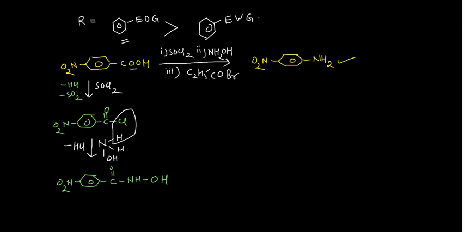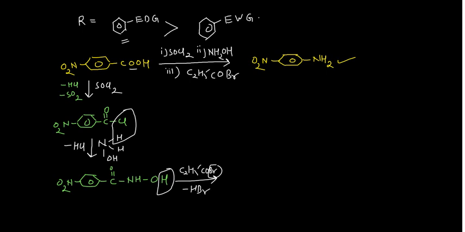But this hydroxamic acid cannot undergo the Lossen rearrangement, as I already told you, because this OH is not a very good leaving group. So you have to convert this into a better leaving group. So in the third stage, you have C2H5COBr here. Simply take this H from here and this Br from here, and remove HBr.